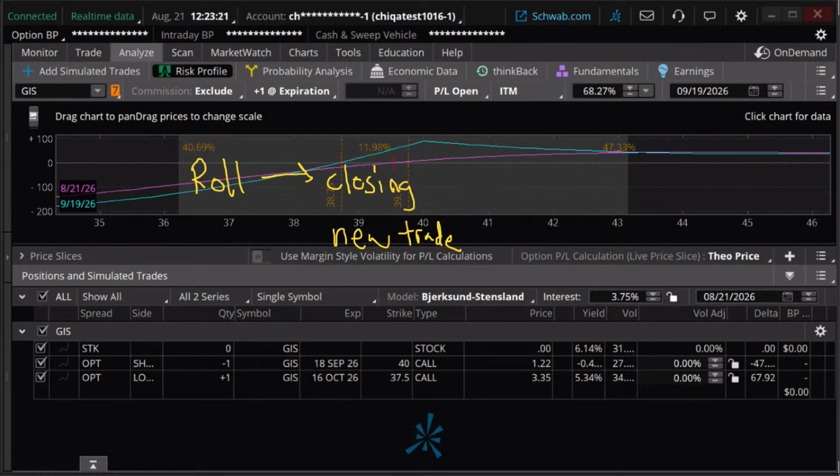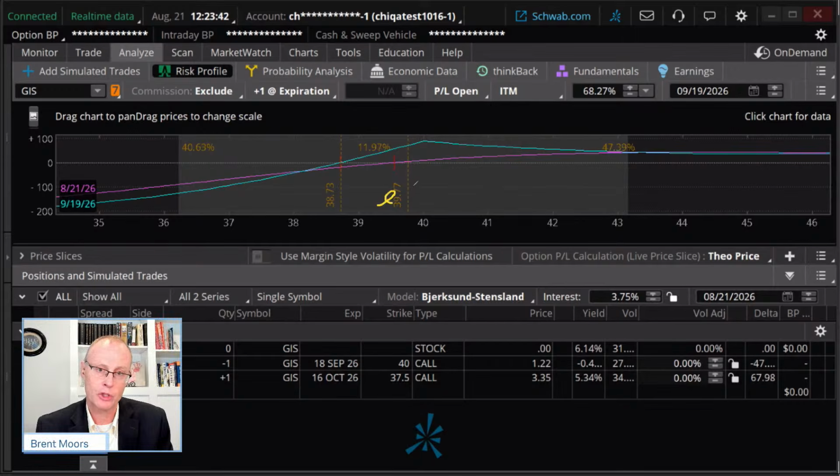Let me clear that. And by the way, while we're here, let me just mention another thing. When we're rolling, you have another choice. We can just exit the whole shebang, just get out of the whole thing. It's been going well or maybe not going well, we get out and look for something else elsewhere. Number two, we could roll. We mentioned that. You could do that.